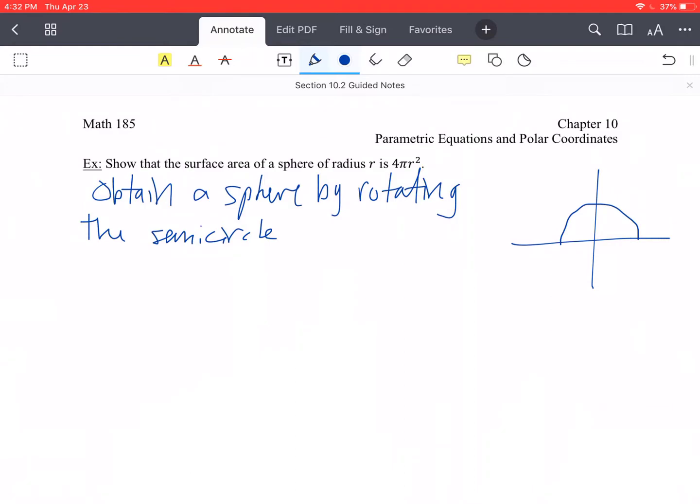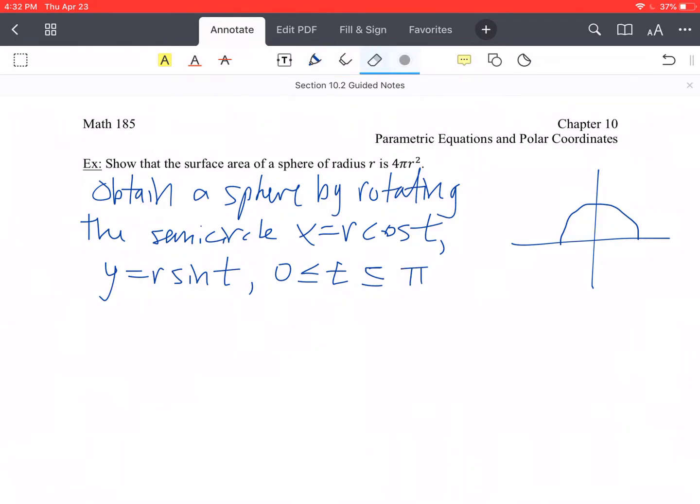That's going to be parametrically defined as x equals r cosine of t and y equals r sine of t, with t going from 0 to pi. Imagine we have this semicircle, with t going from 0 to pi, and we rotate it about the x-axis.